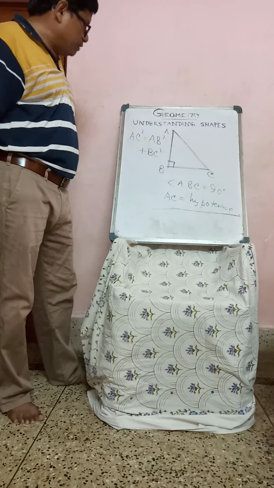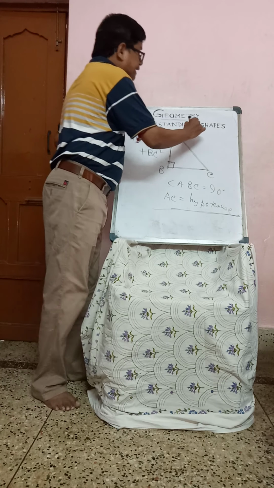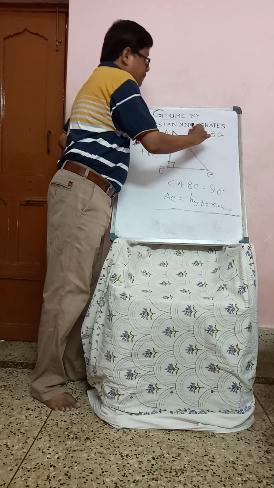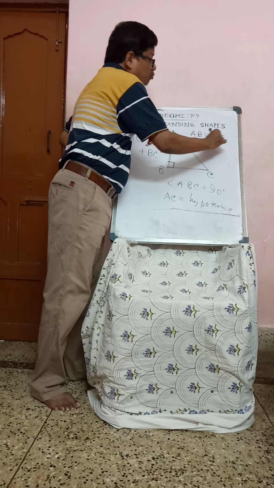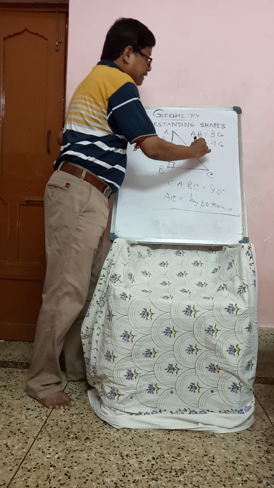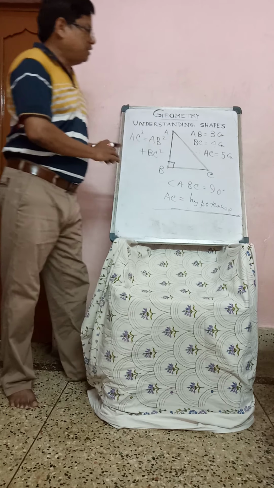I can give one example. Look here. Suppose AB equals 3 centimeters, and BC equals 4 centimeters. Then AC is always 5 centimeters.